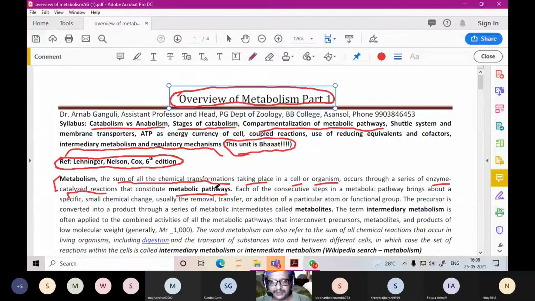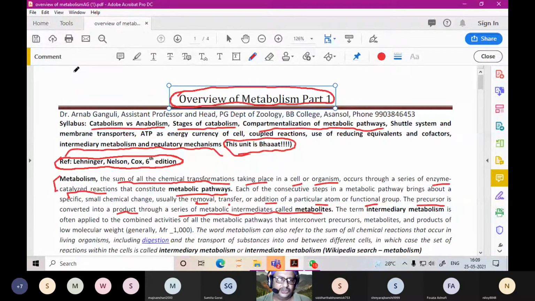So in this change, there is actually a removal, transfer, or addition of a particular atom or functional group. In some an OH is added, in some a double bond is added, in some hydrogen is added, in some sulfur is added. So all these things are categorized by the enzymatic reaction. The precursor or the reactant is converted into a product through a series of metabolic intermediates called metabolites.